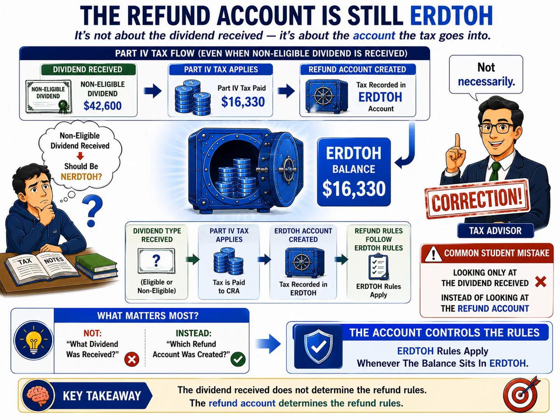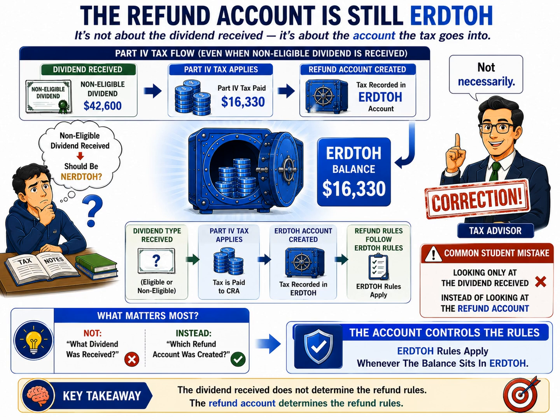And that's the key insight. Once the refundable tax is sitting inside ERDTOH, the ERDTOH rules control future refunds. The original dividend received no longer determines the refund mechanics. The account determines the refund mechanics. That's why the warning box on the right highlights a very common student mistake. Many people look only at the dividend received. But the correct approach is to identify the refund account, because that account dictates which dividend strategies can be used later to recover the refundable tax.